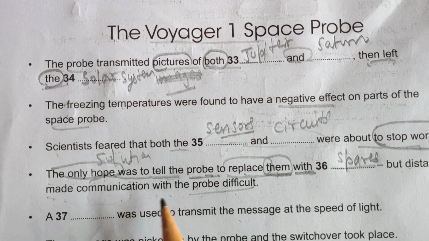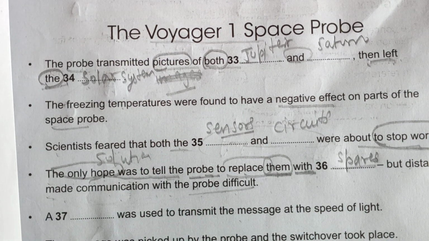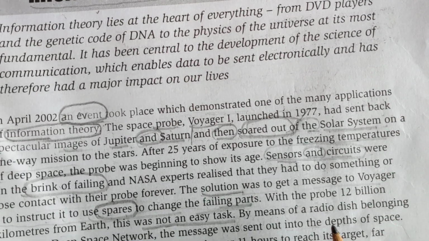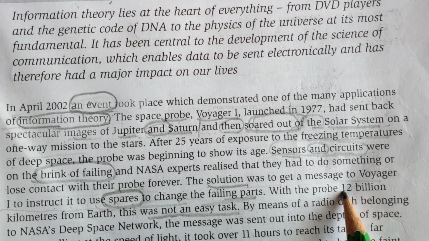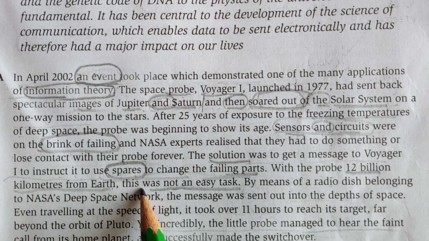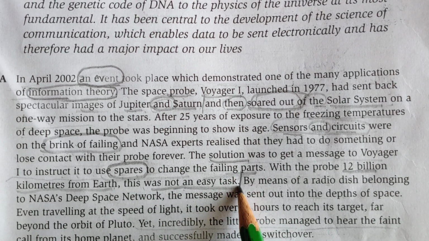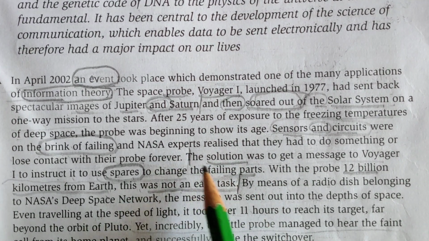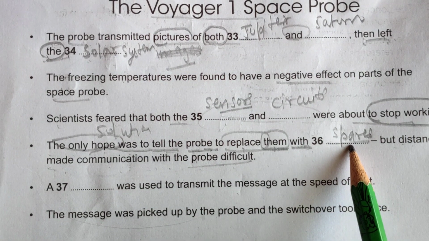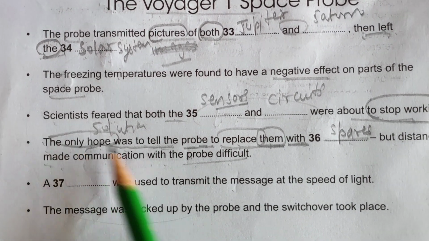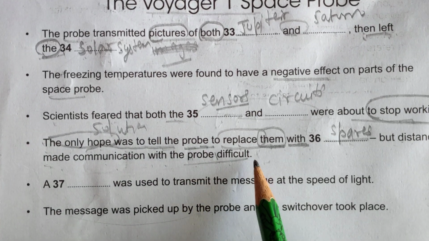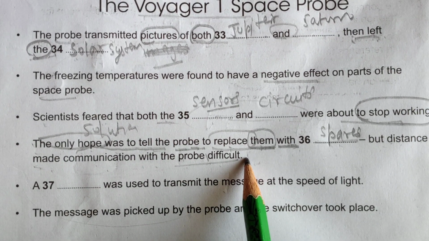But distance made communication with the probe difficult. Distance is given: 12 billion kilometers from Earth. This is the great distance they are talking about. This was not an easy task. Okay, from here to here, in these two sentences, we have got the answer for this line only. The whole line they have divided into two sentences in the reading passage. So they always do like this in the IELTS reading passage.